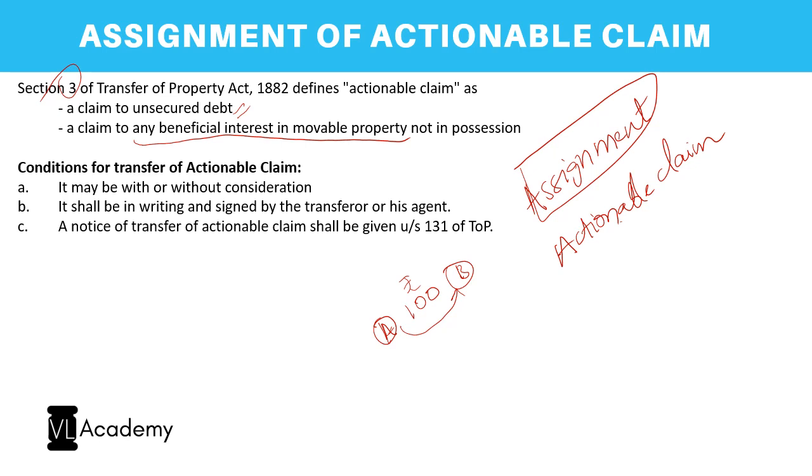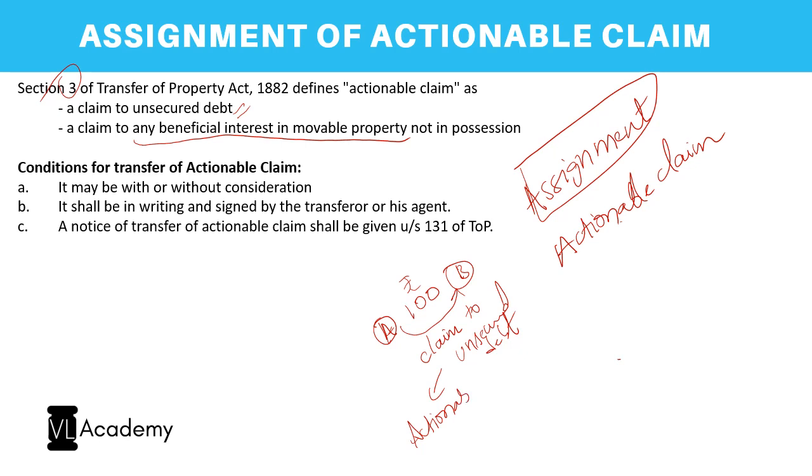A has a right to recover this money from B, and that right is nothing but the claim. And assuming it has no security, it is a claim to unsecured debt, and hence this is an actionable claim.